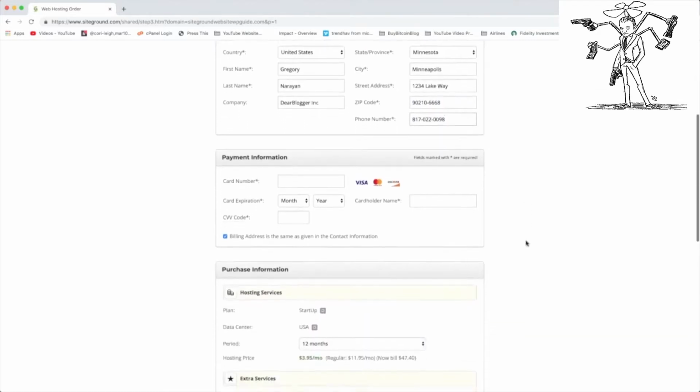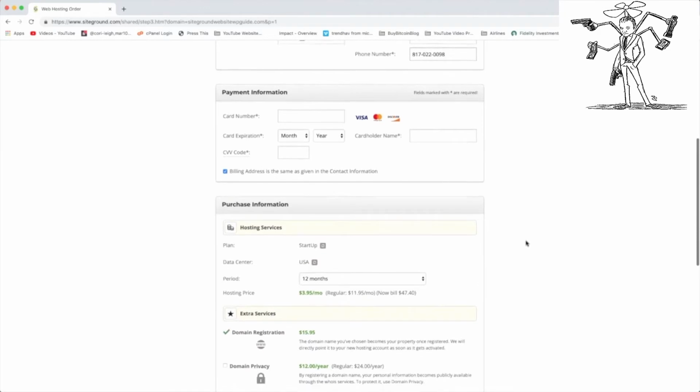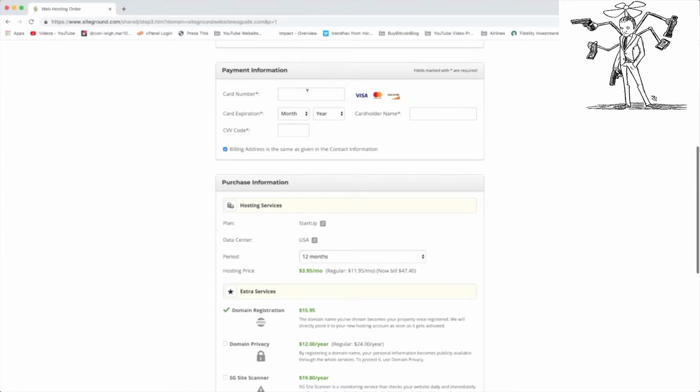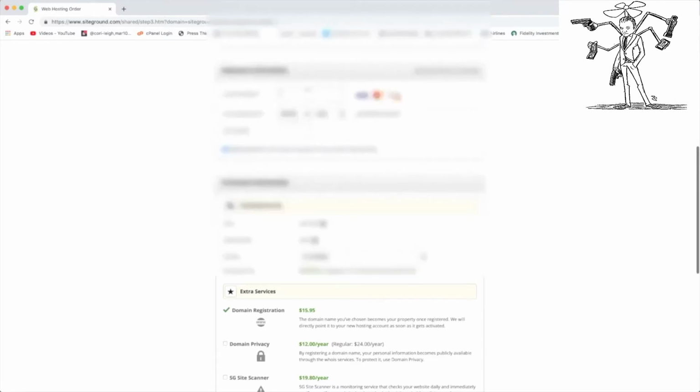Now we can come down to payment information here. Alright, so just pop in your payment information like you would at any sort of online shopping experience, like at Apple, Amazon, eBay, Ebates, wherever you shop online. Alright, and of course, like any major business, SiteGround will keep all of your information 100% secure, guys. So I'm just going to blank this out here and enter in my payment info.